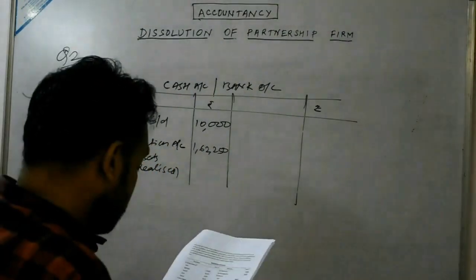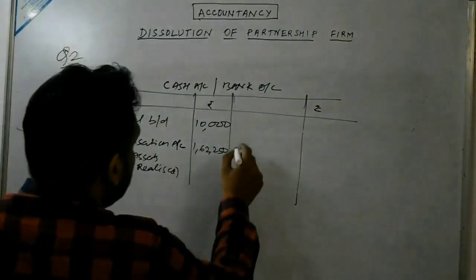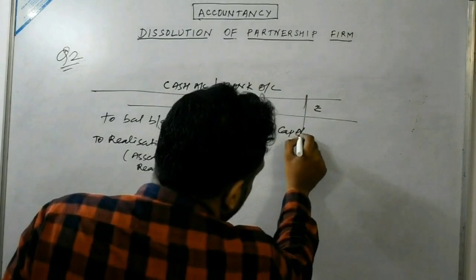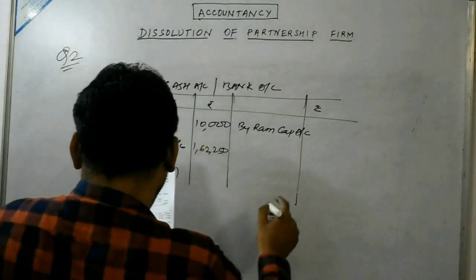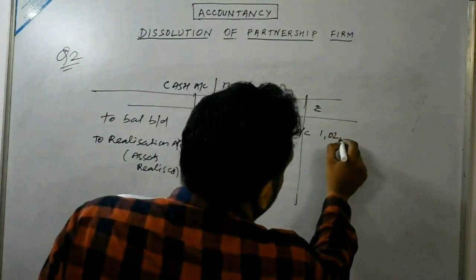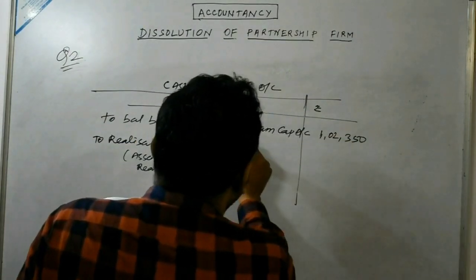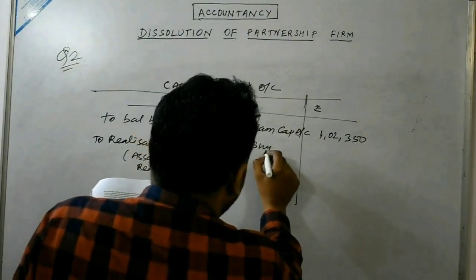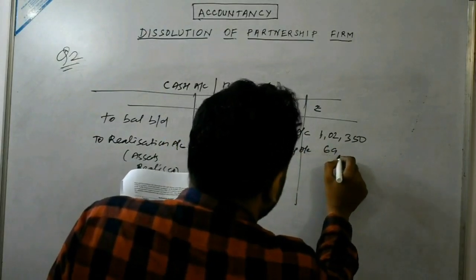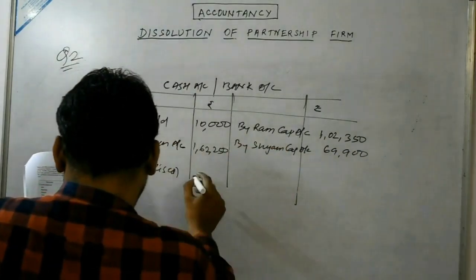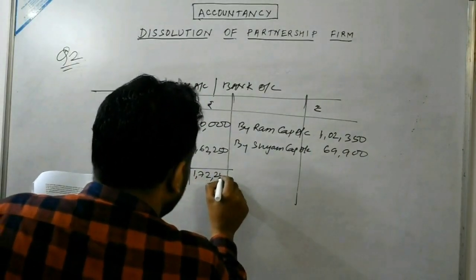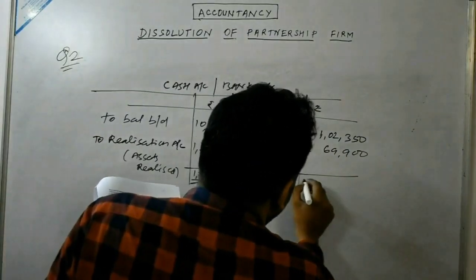Now whatever amount we are required to pay to the partners, which we have got by preparing partners capital account. So by Ram, how much? 1,02,350, and by Syam capital account 69,900. Get the total and we will get the answer 1,72,250 and 1,72,250.